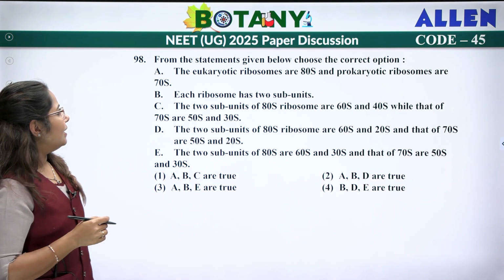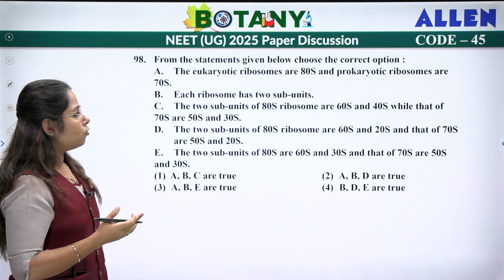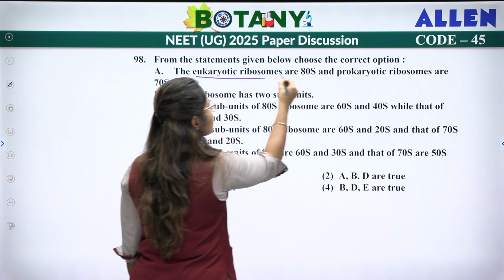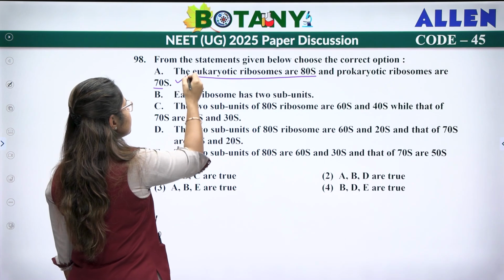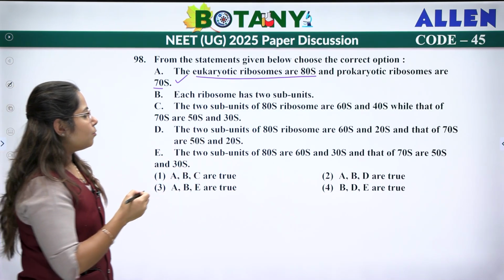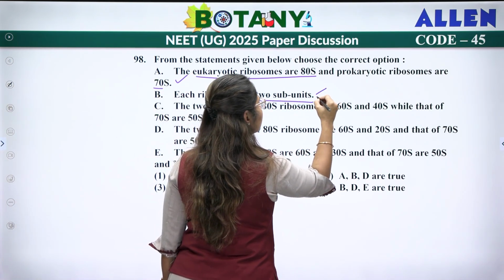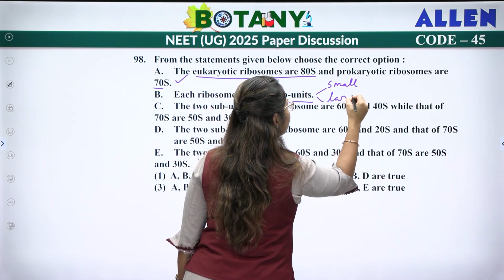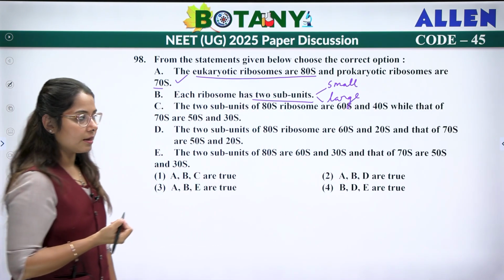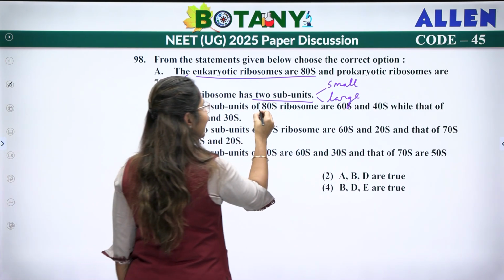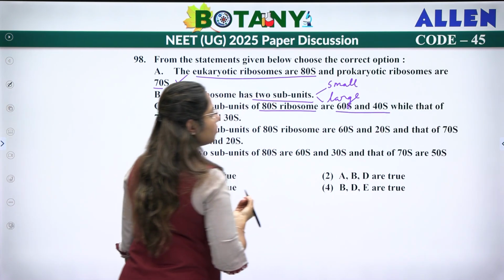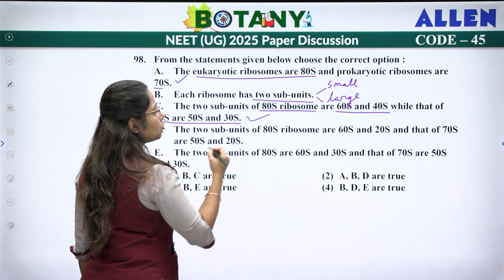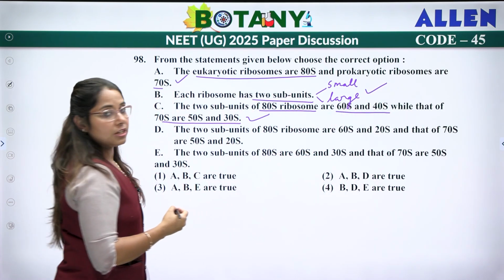Next question. Read the statements given below and choose the correct option. First, the eukaryotic ribosome is 80S and the prokaryotic ribosome is 70S. This is correct, right? Each ribosome has 2 subunits, a small subunit and a large subunit. So again, this is correct. The 2 subunits of 80S are 40S and 60S, while those of 70S are 50S and 30S. This is also correct. So the first 3 statements are correct.